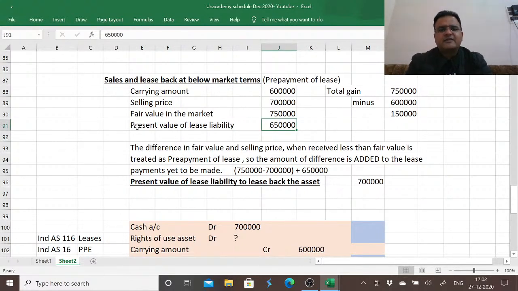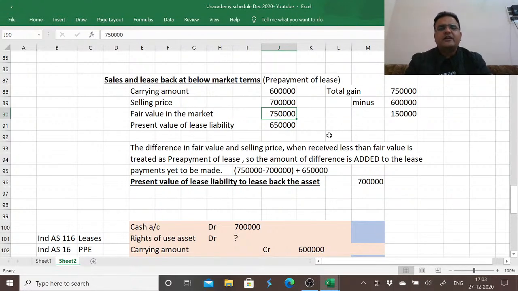But that's where the catch is in dealing with prepayment of lease: the amount actually agreed upon by us to lease back the asset, which has a fair value of 7,50,000 in the market. We are agreeing to pay in total 6,50,000 in future and 50,000 by not receiving the money which we were entitled to receive. The fair value in the market is 750, but we agree to receive less. So if we agree to receive less, we said, okay, let's treat it as a prepayment of lease.